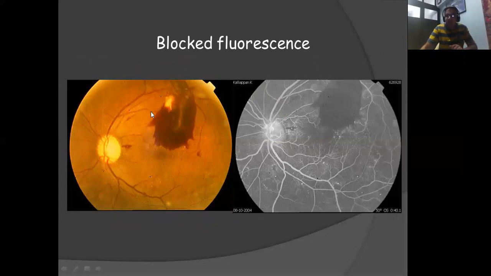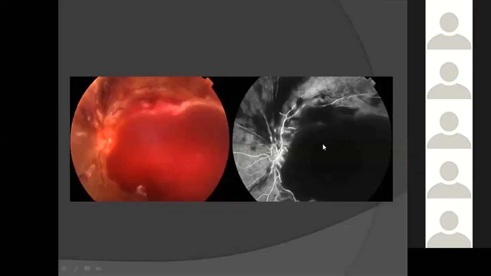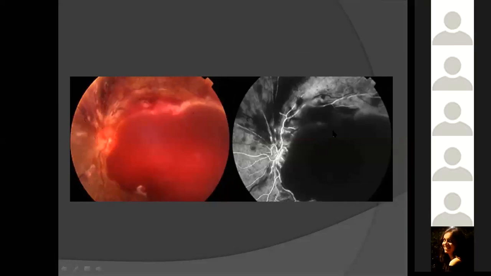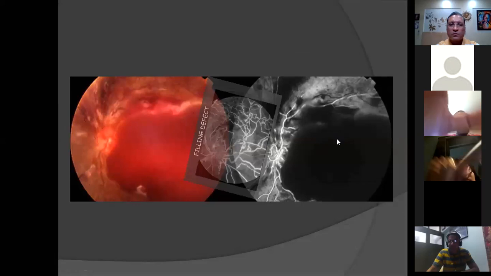But if you see it in conjunction with the color photograph, you'll realize that in this area there's a large pre-retinal bleed. And that is the reason why you're not able to see this part of the fundus. So this is again an example of a block fluorescence. Again, a similar example in which a large subhyaloid heme is completely obscuring the posterior fundus details.